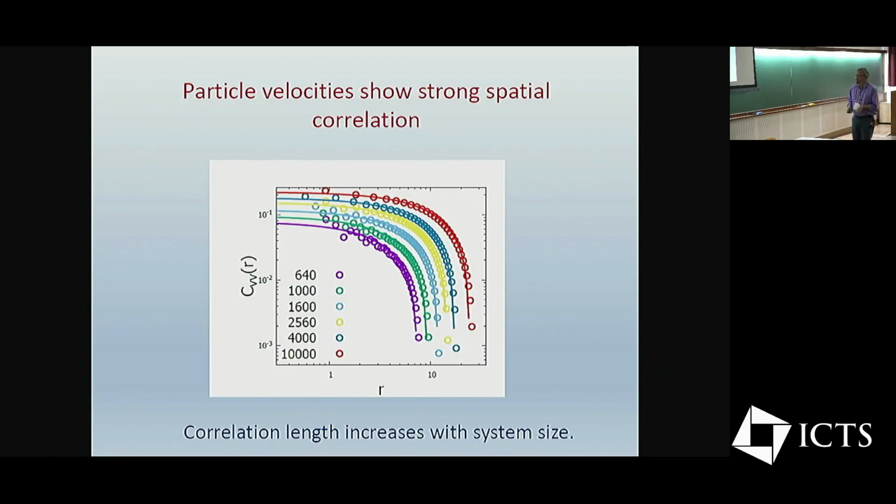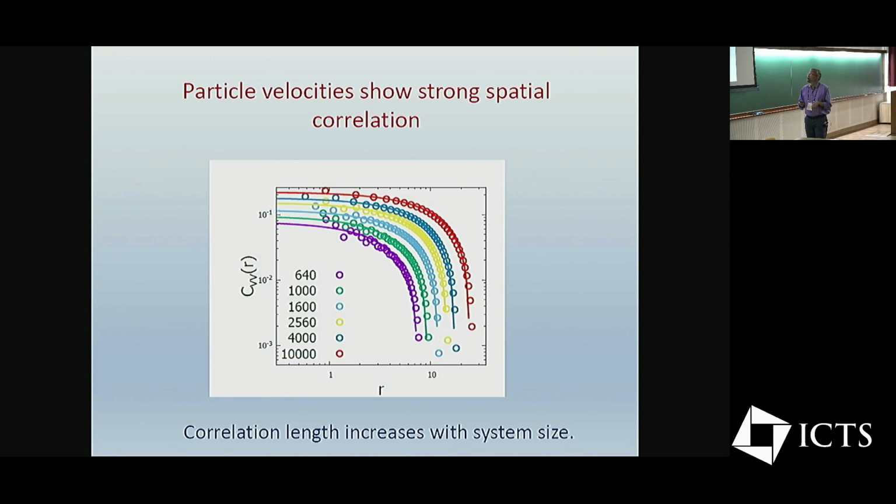So this is one of these properties. One looks at the equal time correlation function between velocities at two different points in space. So one is looking at the spatial correlation function of the velocity field. Each particle in the liquid will have some velocity. So one is just looking at how the velocity of one particle is correlated with the velocity of some other particle, which is at some distance r, and it's an equal time correlation.